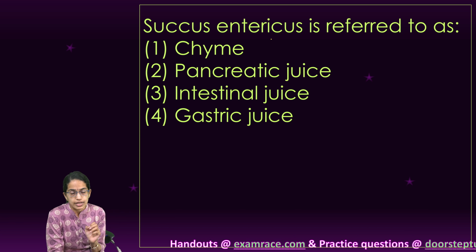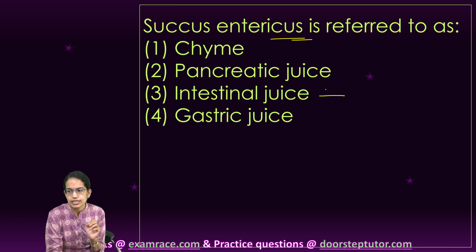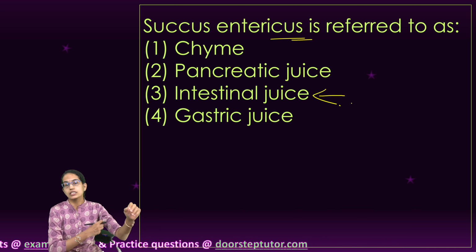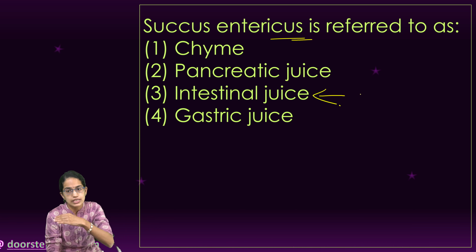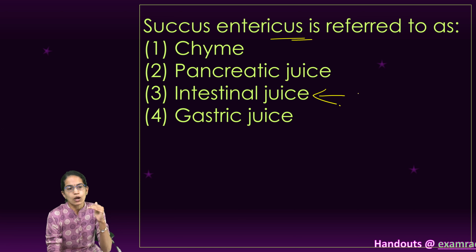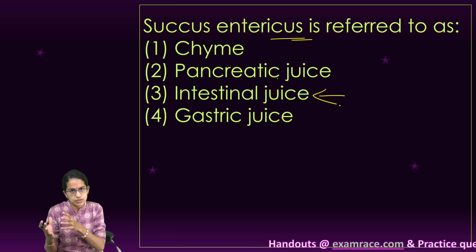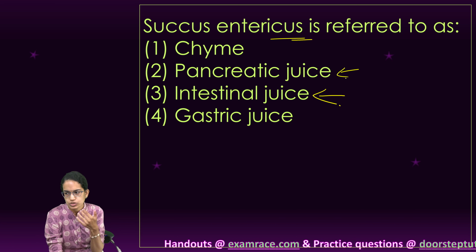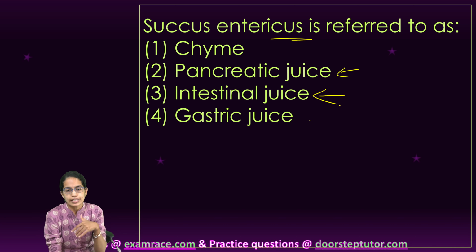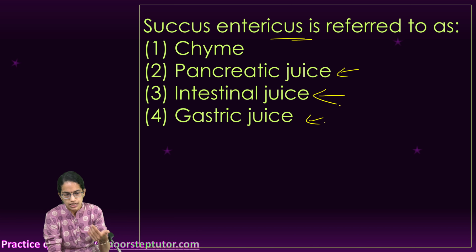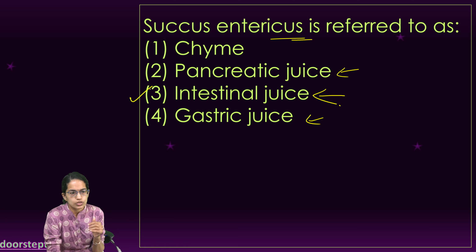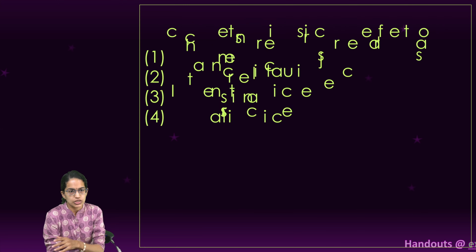Succus entericus is referred to as what? This is an intestinal juice. Now this is a very important question. We have covered this in our class 11th biology NCERT videos, which are already available here, in the video on digestive systems. Now what is chyme? Chyme is the acidic food which is present in the stomach. Pancreatic juice is released by the pancreas, and gastric juice is released in the stomach by the gastric glands. So those are the other choices. So here the correct answer is intestinal juice. A very direct and basic question again.